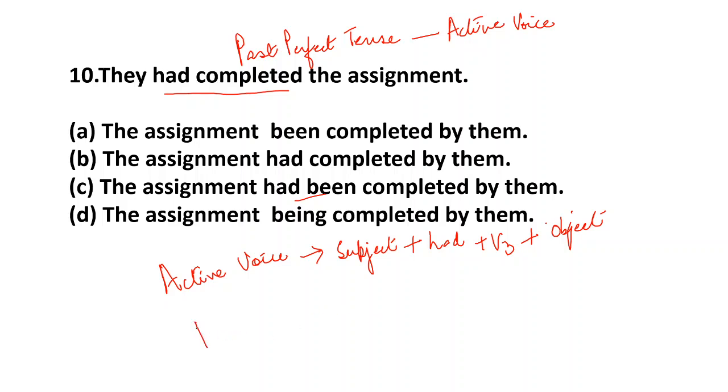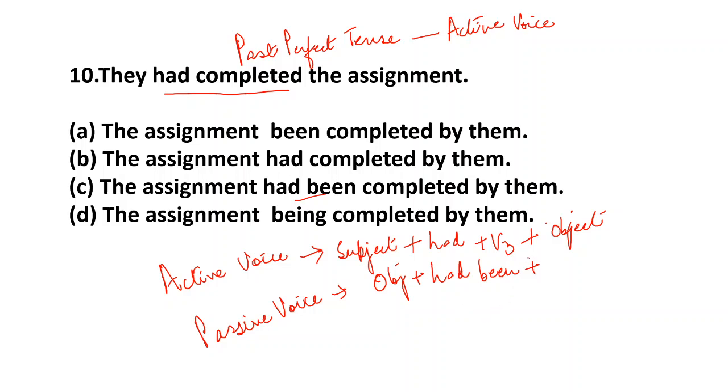So in the passive voice, what will it be? Object comes in the beginning. Now here it will be had been. So I hope you remember the difference between what happens in the past perfect tense and in the past continuous tense.